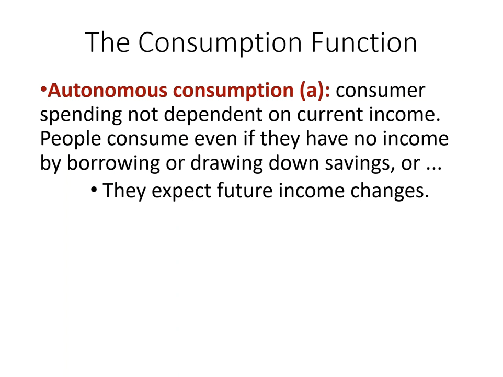The second factor that affects autonomous consumption is called the wealth effect. That means the amount of wealth or assets and liabilities an individual owns will affect their consumption. Think about the consumption made by Bill Gates. We know Bill Gates is a billionaire, but he doesn't earn $1 billion every year.